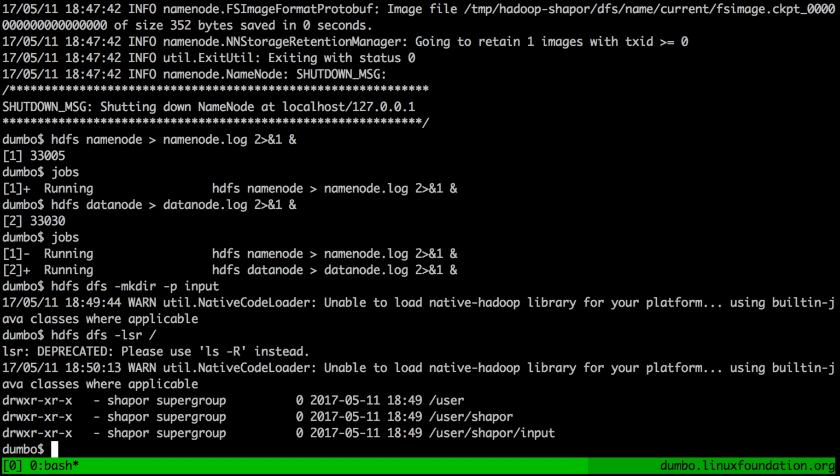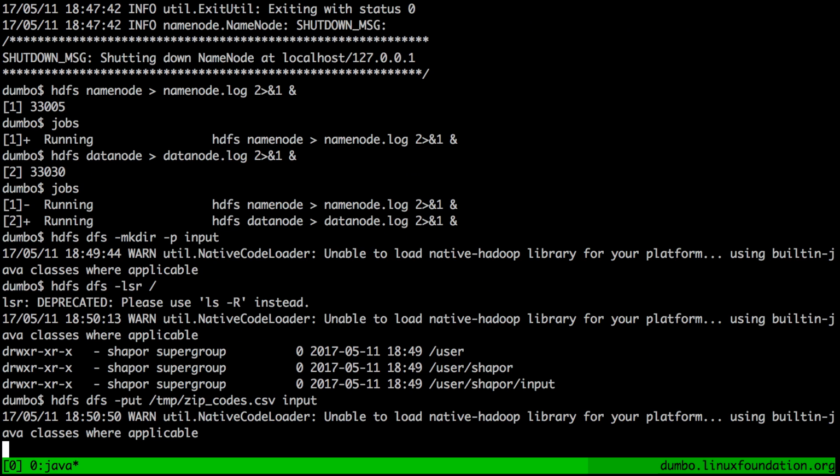So now it's time to put our input file into the input folder. And the interesting thing is that we're just reusing the same command that we used for the Hadoop local mode. Just like I promised you, there is absolutely no difference in the command whether you're running Hadoop in local mode, the distributed mode, or fully distributed mode. So let's run our put command. This is our put command, just like we did before. Let's run it here. And the file is now in HDFS.